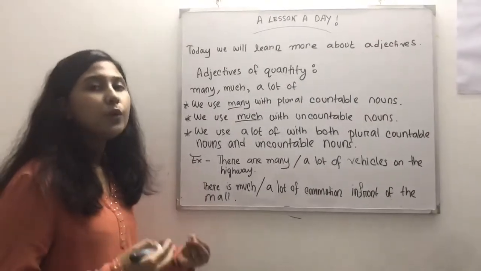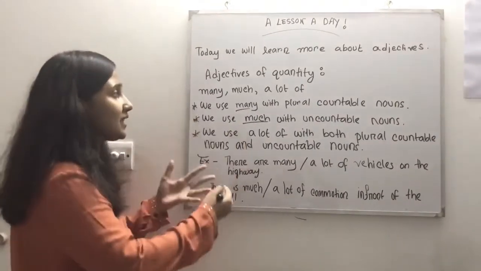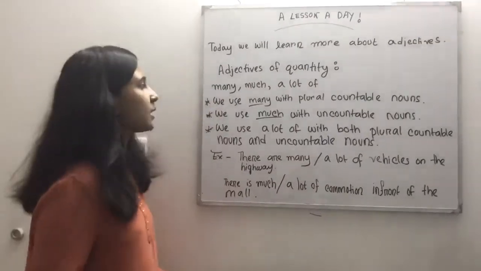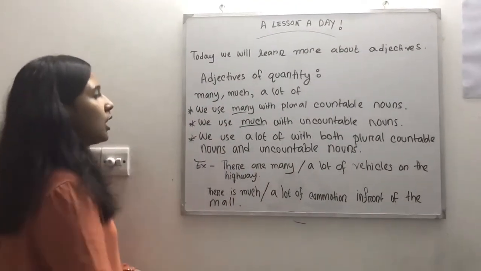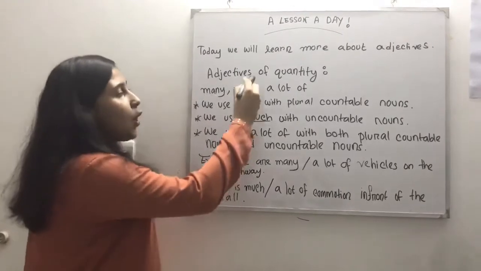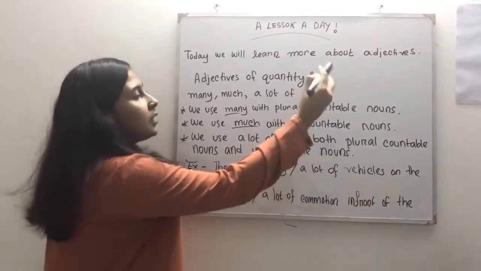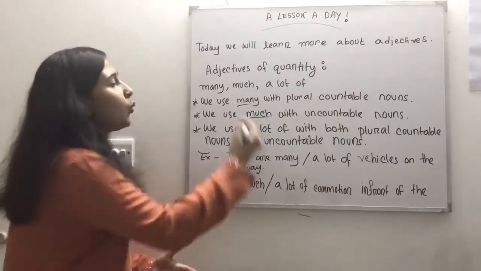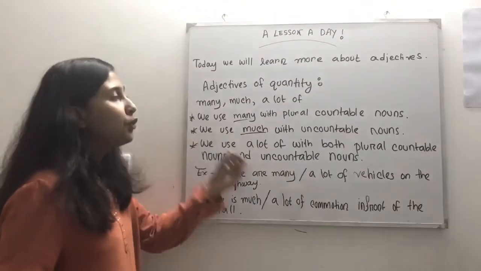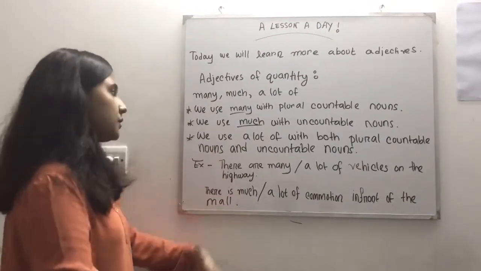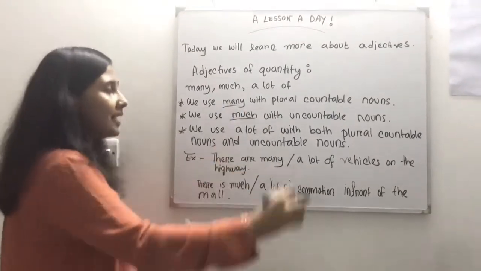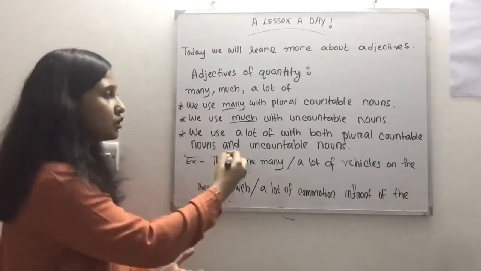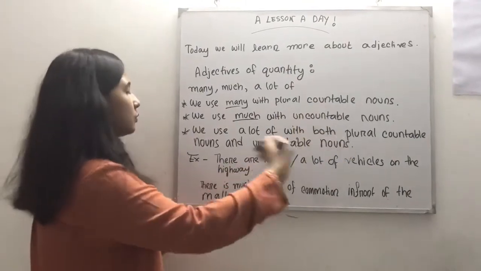Alright, so now we will get to learn about adjectives of quantity: many, much, a lot of. First of all, we use many with plural countable nouns. Second, we use much with uncountable nouns.